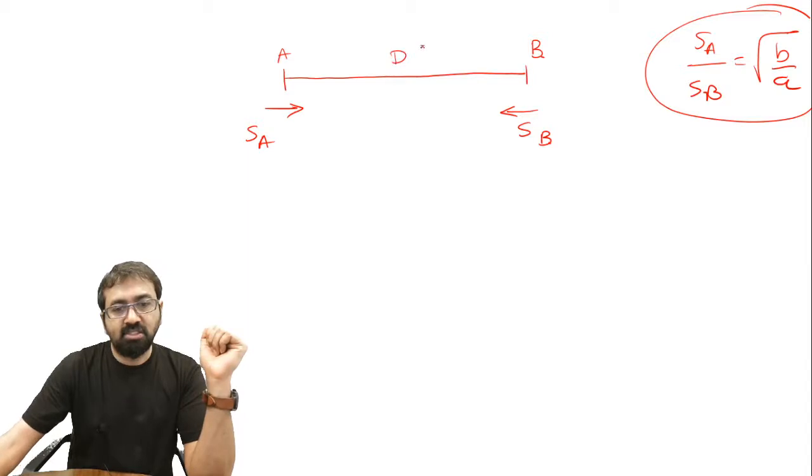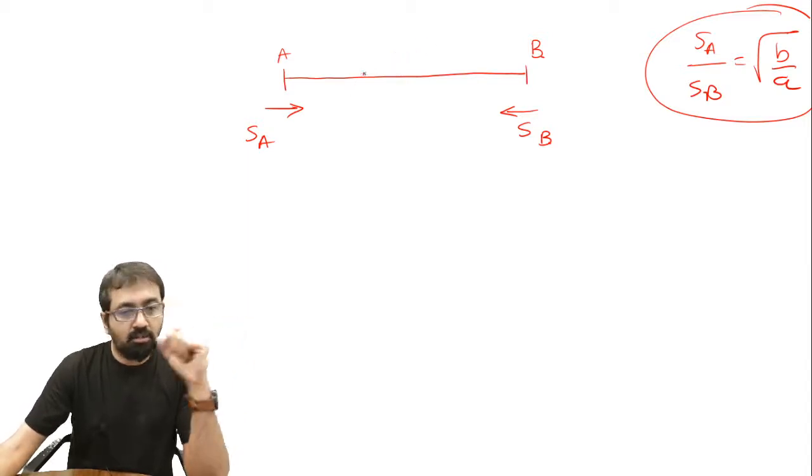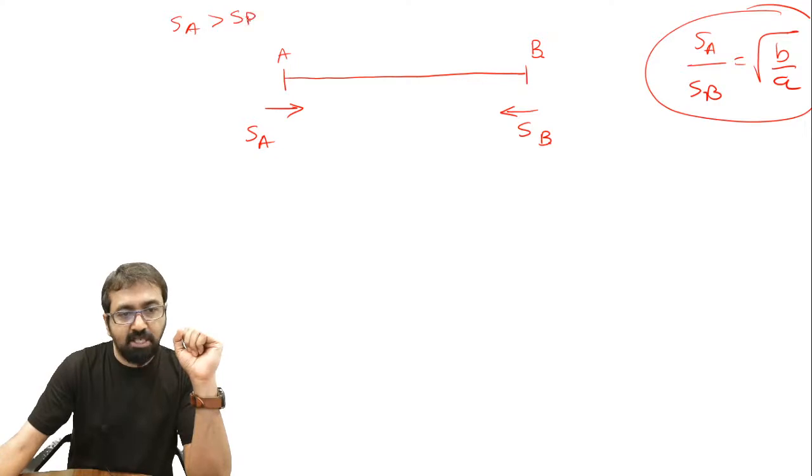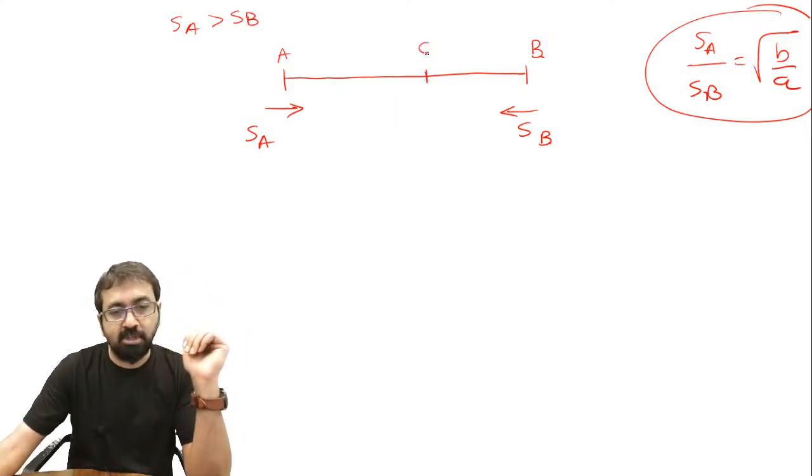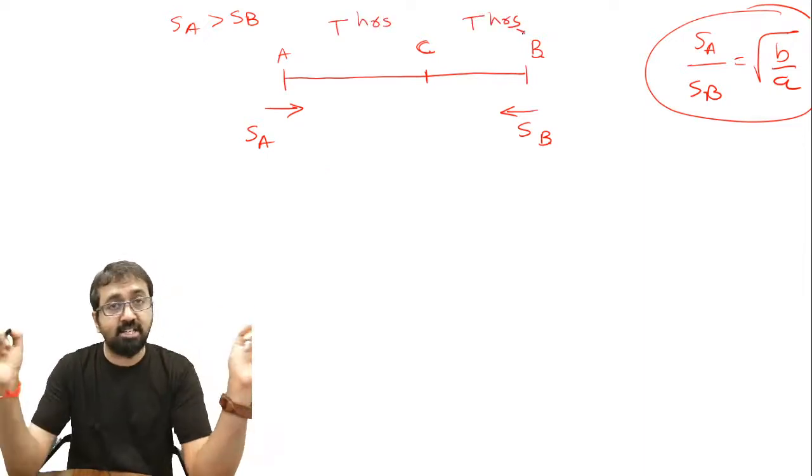Let's assume this distance is D here. Distance would not matter much. Now they started towards each other. Let's assume SA is greater than SB, meaning the speed of person A is more than the speed of person B. Suppose they meet at this point C. Now when they met, can I say each of them traveled for t time? A also traveled for t, B also traveled for t, because they started simultaneously.